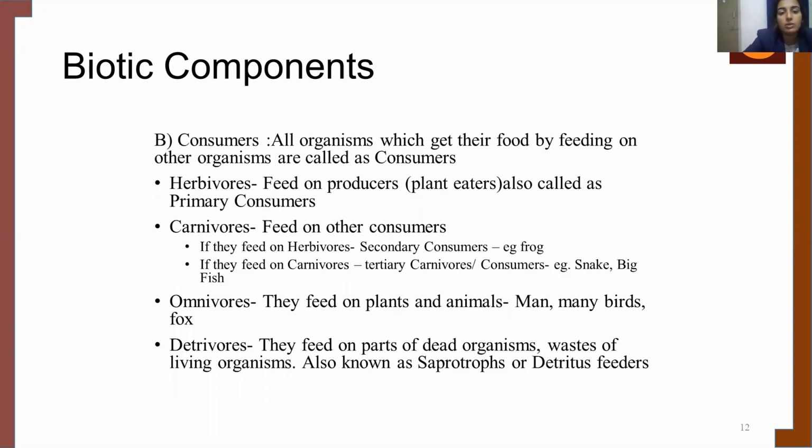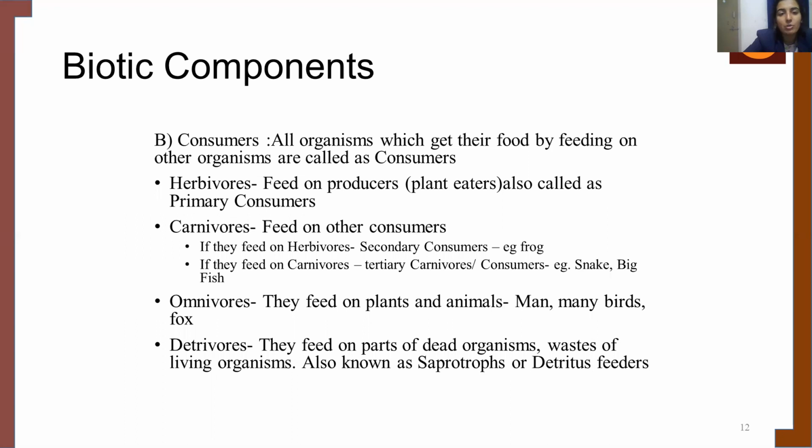Next, if we talk about consumers, consumers are all organisms which get their food by feeding on other organisms. So they get their food and their energy by feeding on other organisms. These include herbivores, carnivores, and omnivores. I hope you remember what these are because we have studied them in the lower classes.